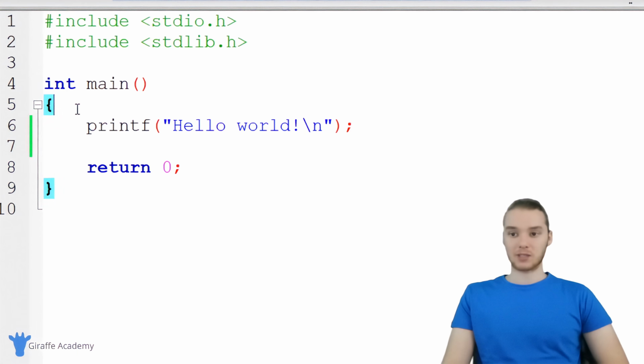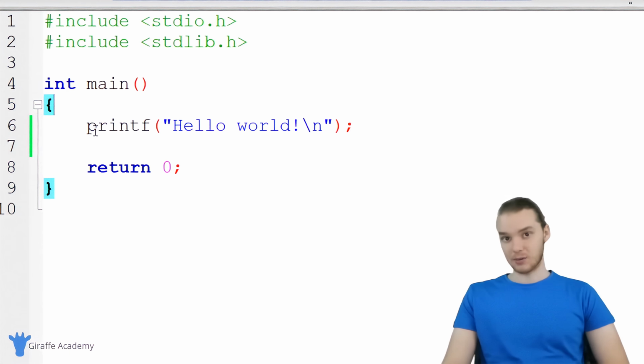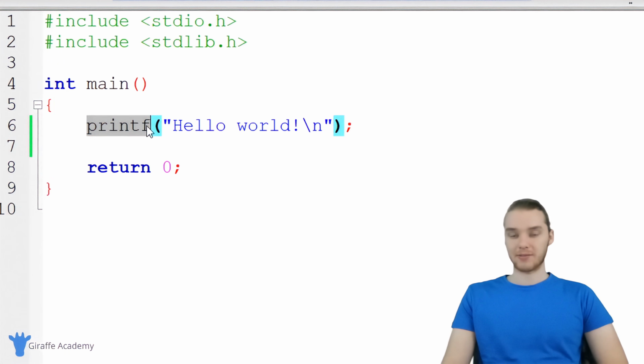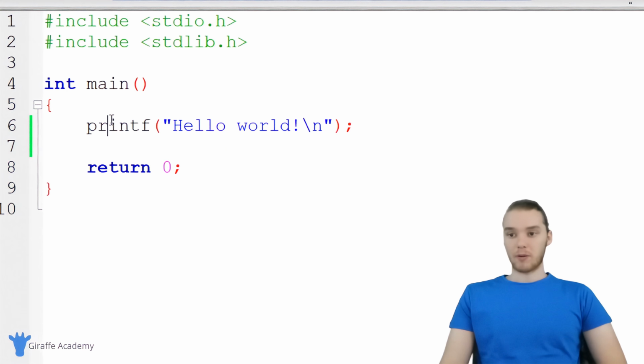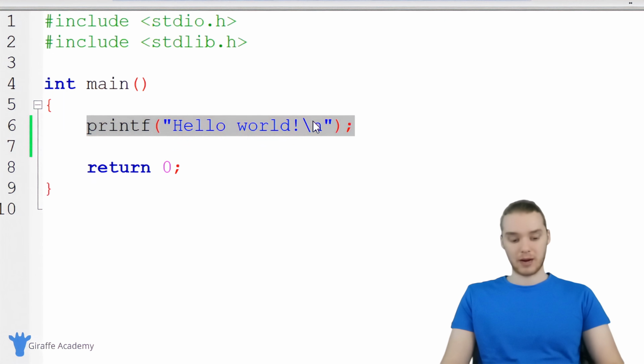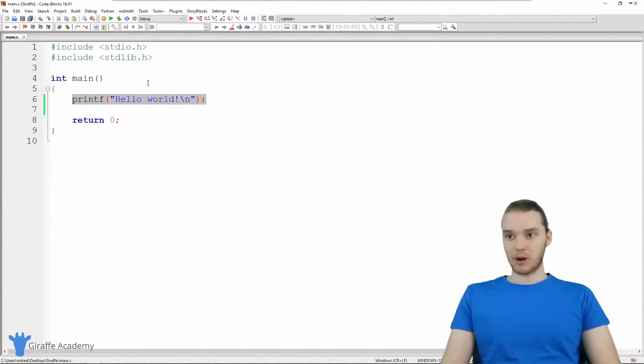Whenever the computer executes our C program, it's going to look inside of this main method. In other words, it's going to look at all the code inside of these open and closed curly brackets, and it's going to execute that code. I have this instruction here called printf, and basically this is just printing out some text onto the screen. When we run our program, it's going to come into this main method and execute all the instructions inside of here, namely this printf method. So if I was to run my program, this is going to work.